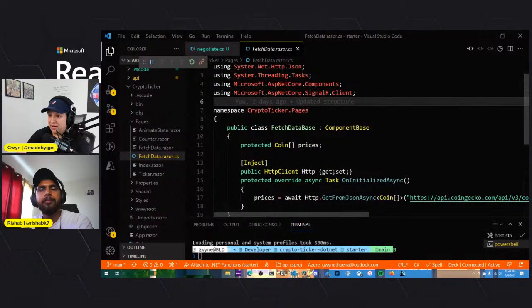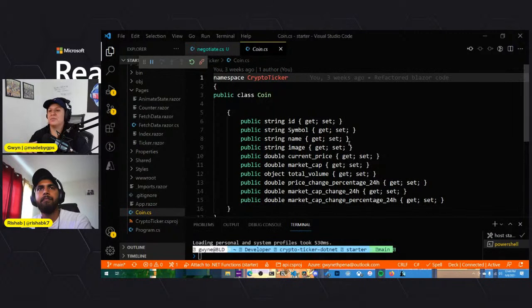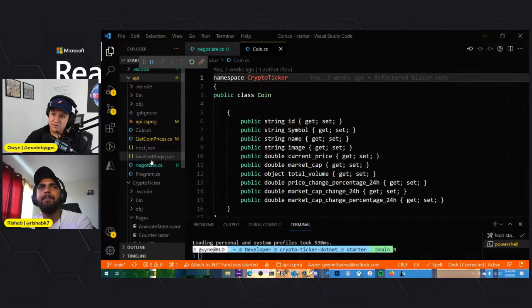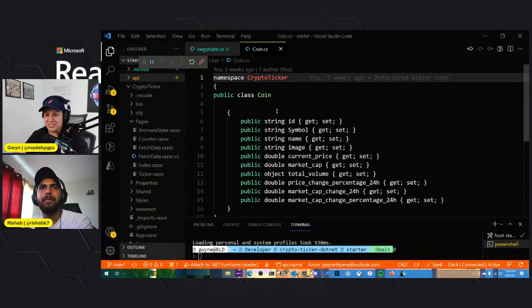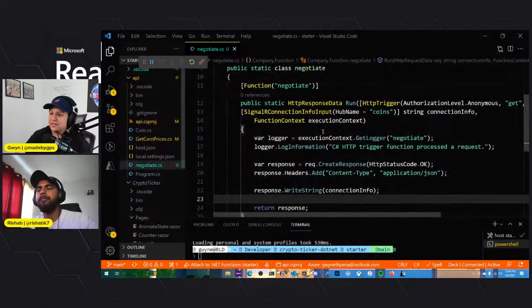So again, we have an array here of coins, prices, and again, it's using the same coin class. If we structured this a little bit better, if we used something like Azure Static Web Apps, we could be sharing models and things like that. So we wouldn't necessarily have to have the coin class here and then also in the API folder, because we have two, right? But this is sort of a less efficient way of doing it. But there are other ways to share models back and forth, especially when it comes to Blazor. But yeah, we have this coin class.